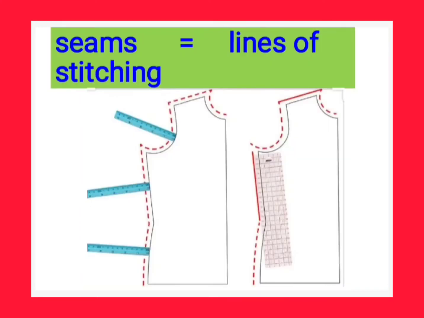Now next, see seams. Seams means nothing but lines of stitching. When a toy is stitched, we can find these lines of stitching at the edges. To make a toy, they must stitch it. So the lines of stitching, whatever the stitches, are called seams.